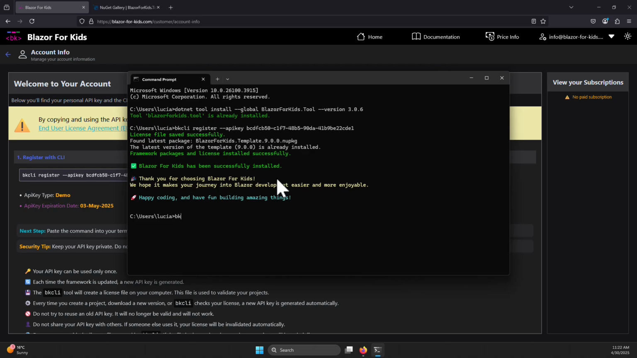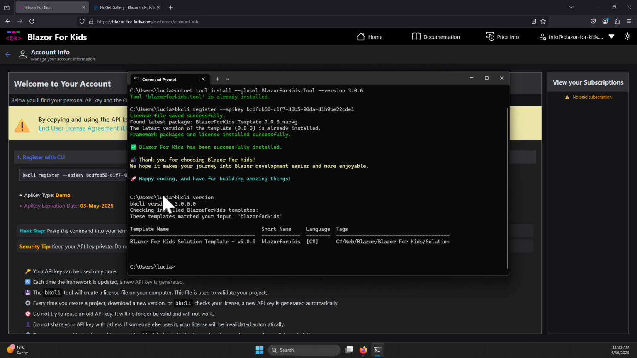To check, we just use a simple command, version, and we can see the current version of the tool and the current version of the Blazor for Kids solution template. So with this setup, we are ready to create a Blazor application. Now, in order to create a Blazor application, we have the three methods which are usually working with a .NET application. You can use the CLI to create an application.